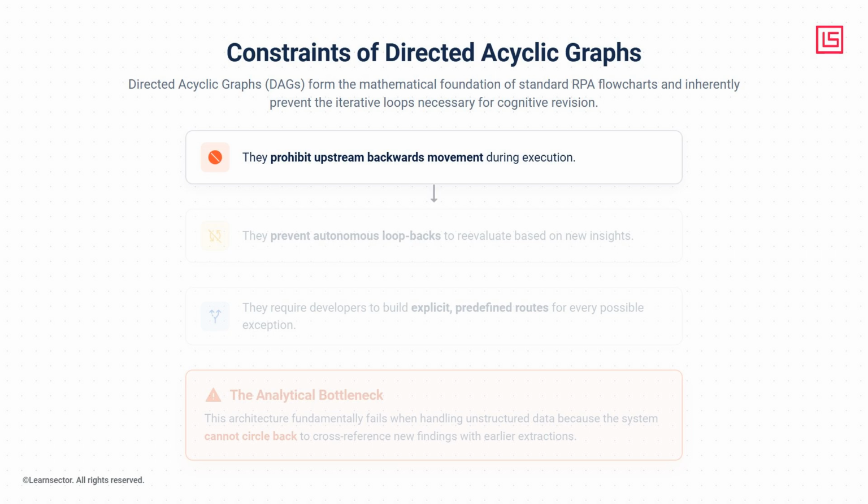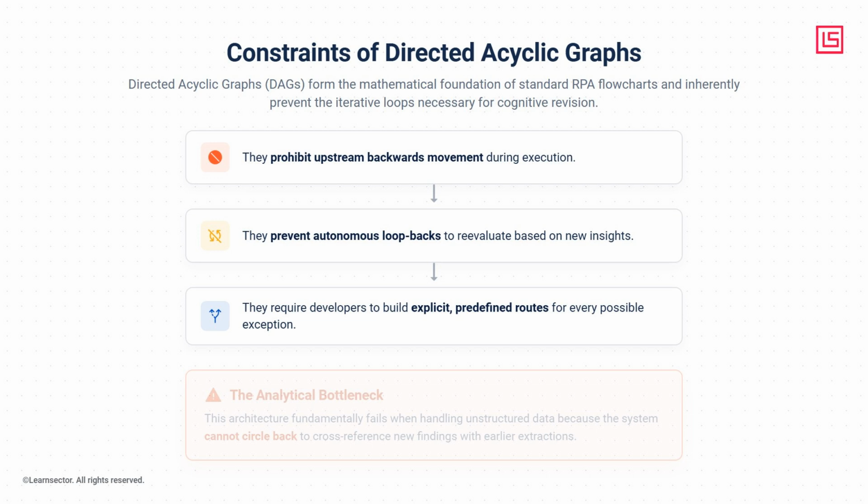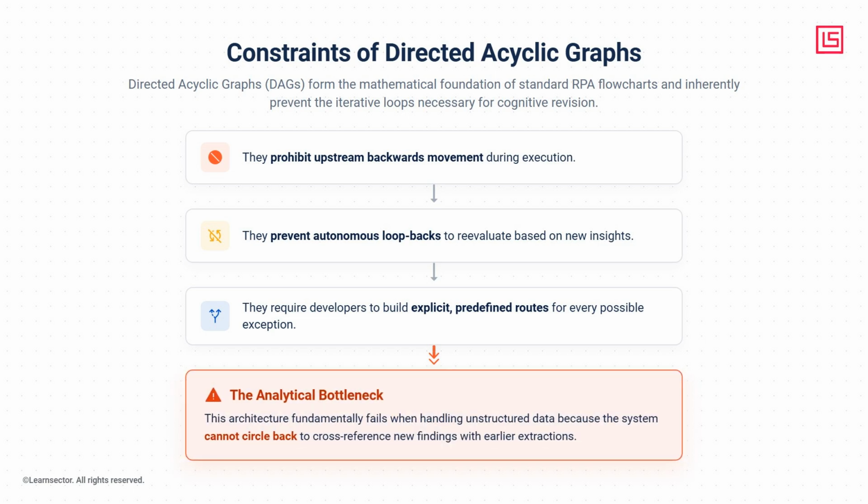Once a process moves forward, it cannot autonomously loop back to reevaluate based on new insights. Because of this strictly forward momentum, DAGs require developers to build explicit, predefined routes for every possible exception. This architecture fundamentally fails when handling unstructured data requiring multiple analysis passes, because the system cannot circle back to cross-reference new findings with earlier extractions.